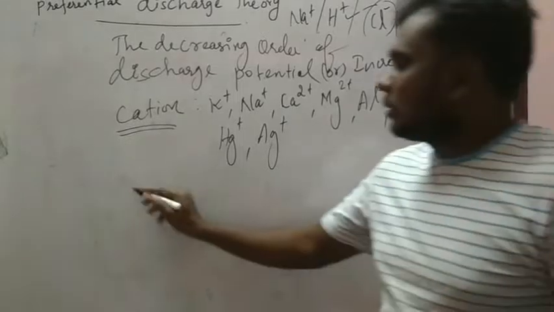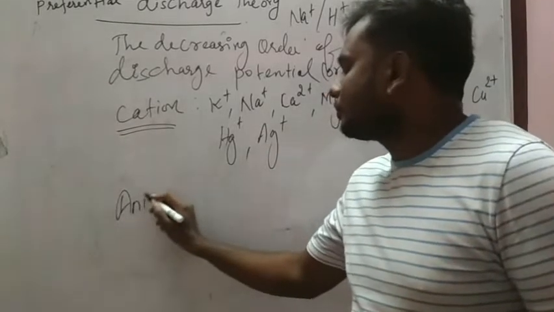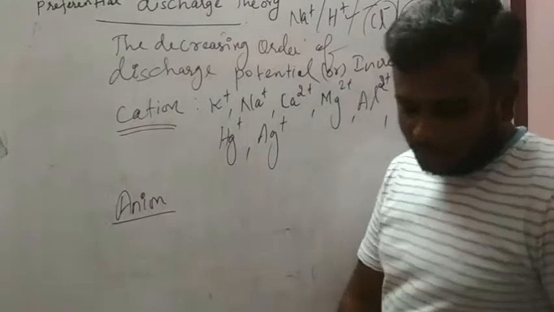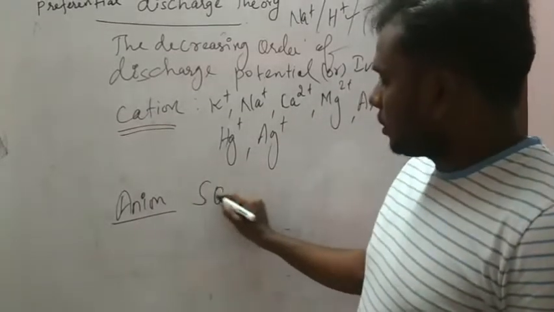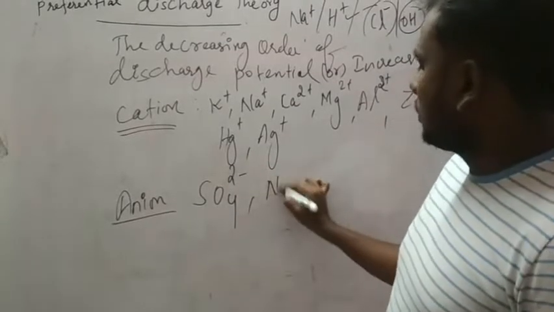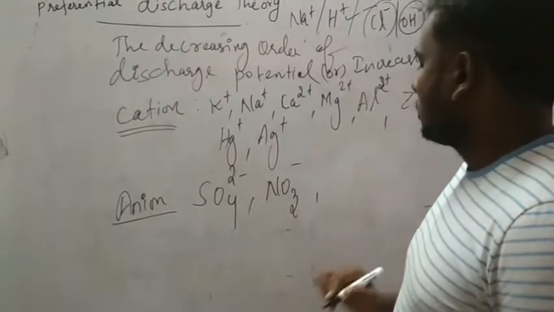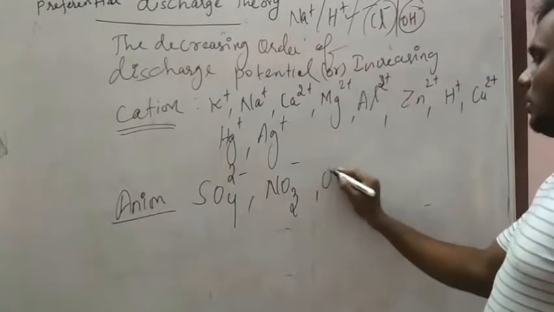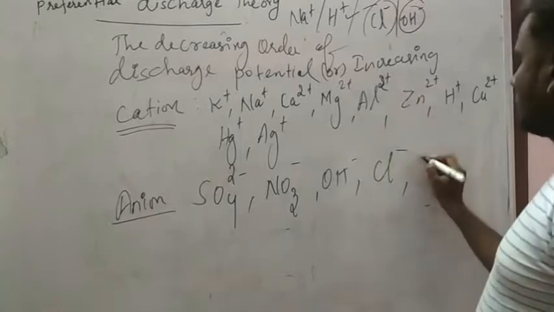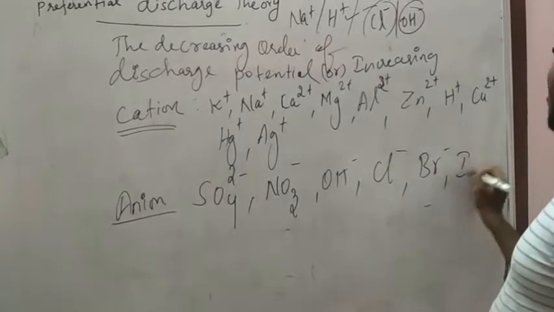Please note it. Next, anion. Anion, decreasing discharge potential: SO4 2 minus, NO3 minus, OH minus, Cl minus, Br minus, I minus. Please note it.